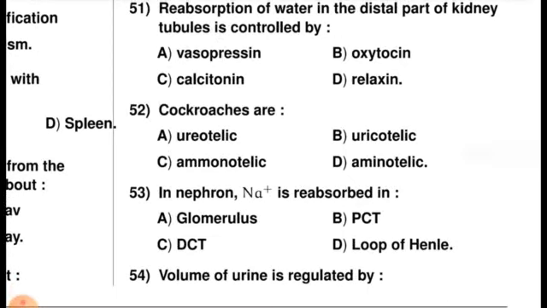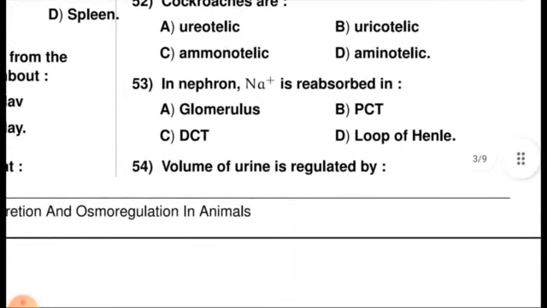Cockroaches are ureotelic, uricotelic, ammonotelic or aminotelic. The cockroach has a very small amount of water in the body, and because of this they are uricotelic animals, and here the right option is option B. Next question, question number 53.